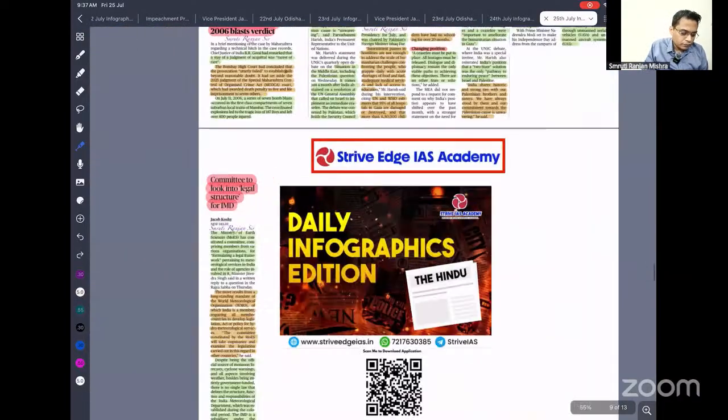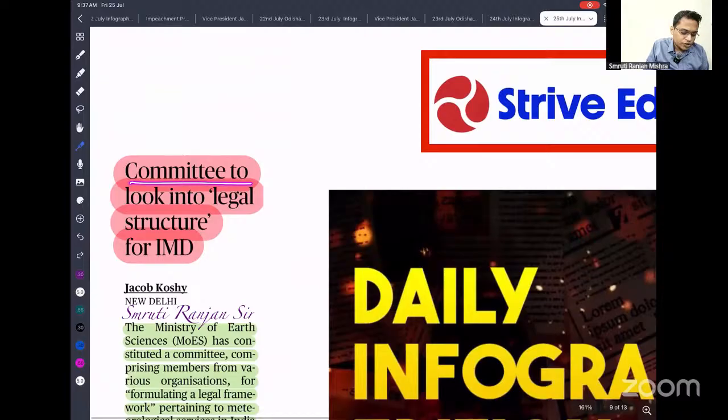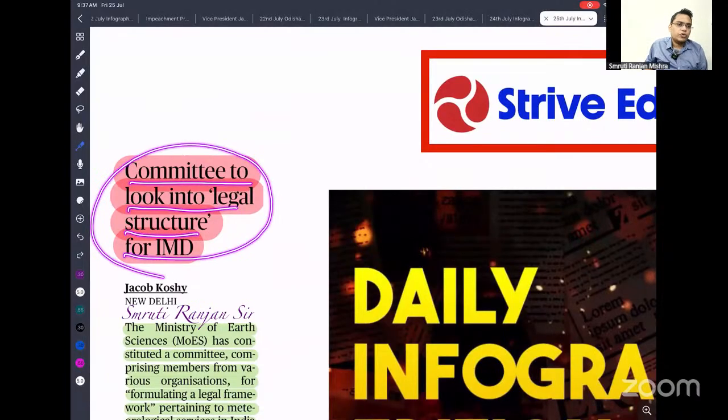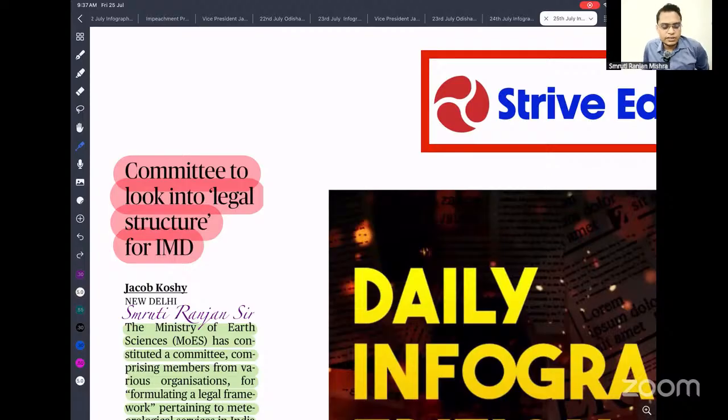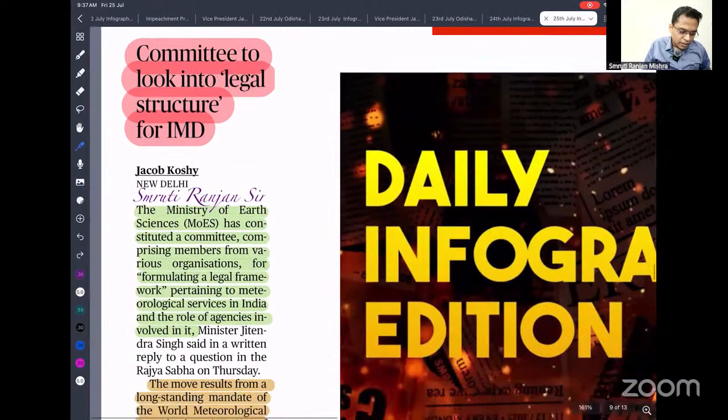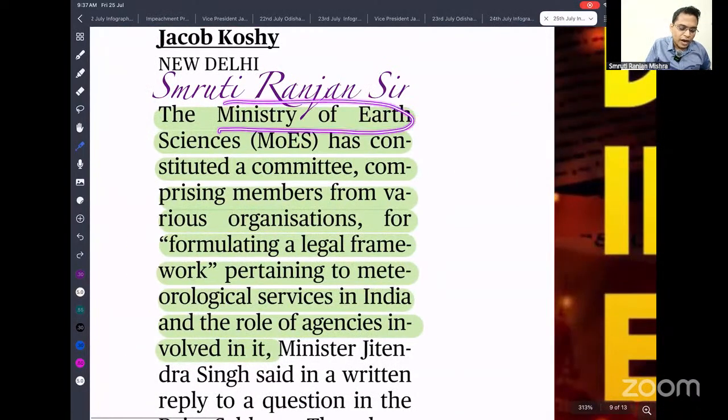Okay. So a committee is to look into the legal structure of the IMD. You know that the IMD is the main organization providing meteorological services about cyclones, rainfall and all these details. It is part of the Ministry of Earth Sciences. So a question can be asked: IMD comes under which ministry? Ministry of Earth Sciences. It is not part of the Ministry of Climate Change.